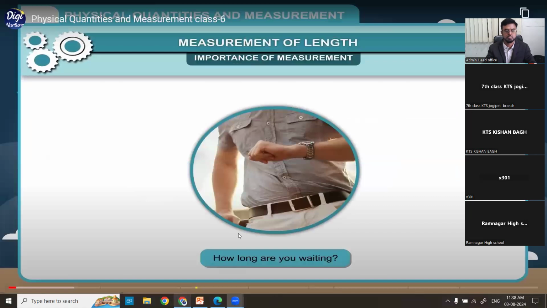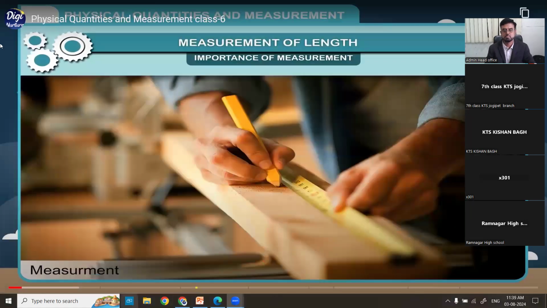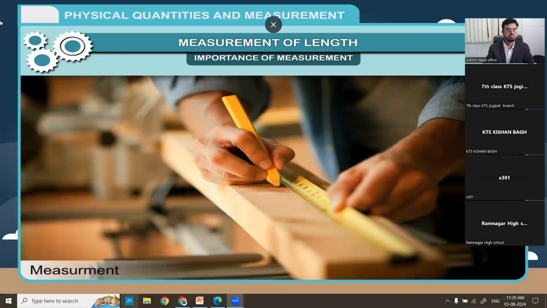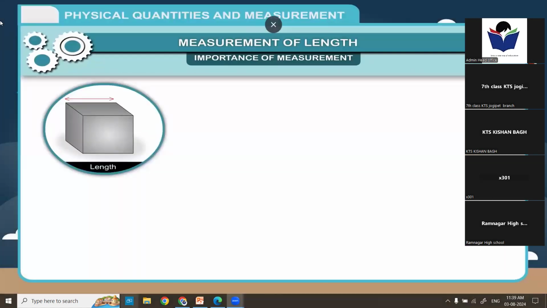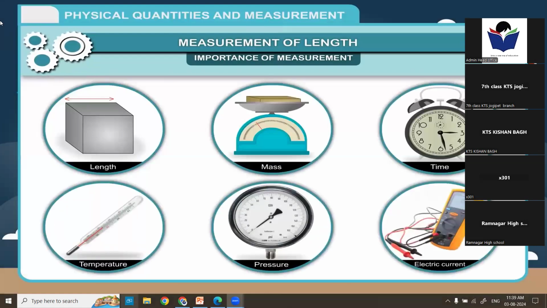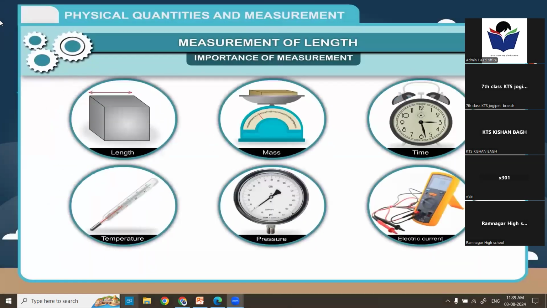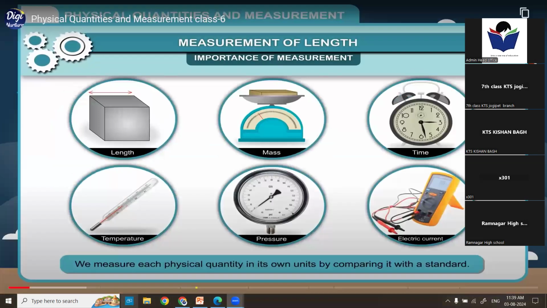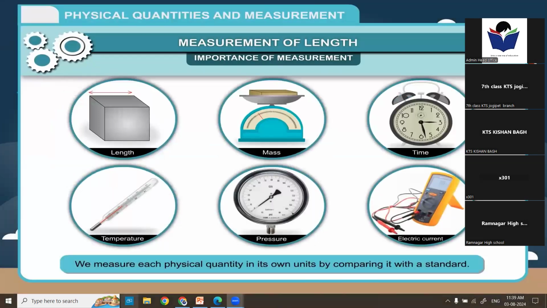In physics, we usually learn how to measure quantities that are involved in it. Among these quantities, some are length, mass, time, temperature, pressure, and electric current. Anything which is measurable is called a physical quantity. We measure each physical quantity in its own units by comparing it with a standard.